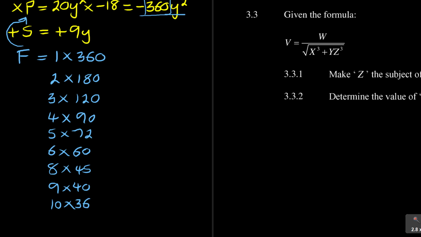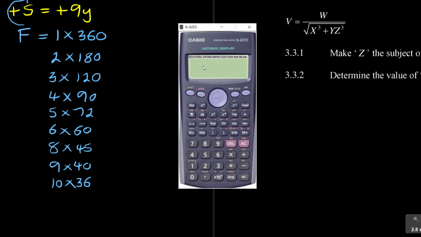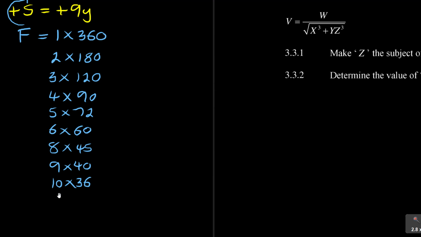It was long, that's why they were emphasizing that whole part to say use the factor theorem. So 360 divided by 11, we continue, it's not going to work. 360 divided by 12 is 30. 360 divided by 13 is not going to work, and 14 is not going to work either. So we have 12 times 30.